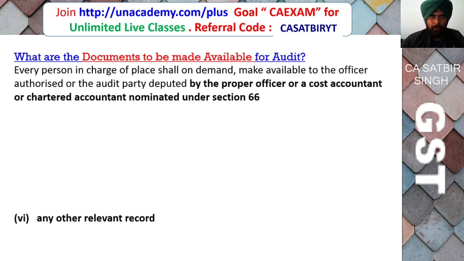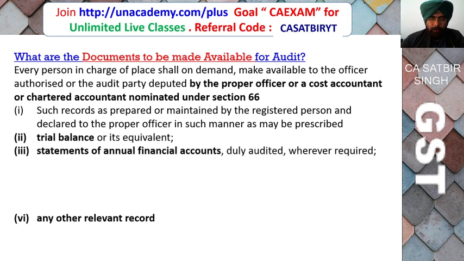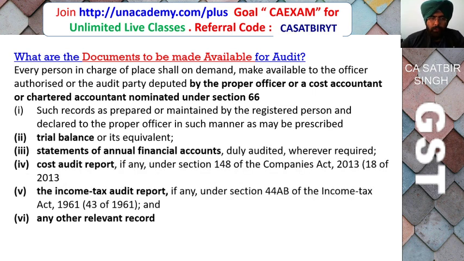So what are the documents to be made available for the audit? Once the GST audit is ordered, then records prepared or maintained by the registered person and declared to the proper officer, like trial balance, statement of annual account, cost audit report, income tax audit report, or any other relevant record, should be made available so that a GST officer can correlate the turnover declared in the GST return and in the financials.